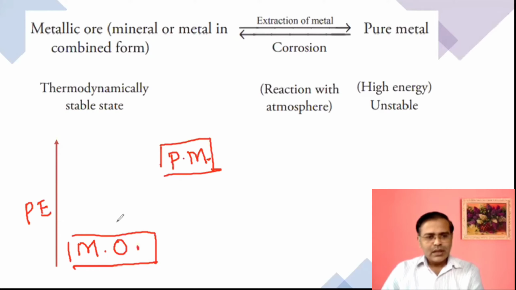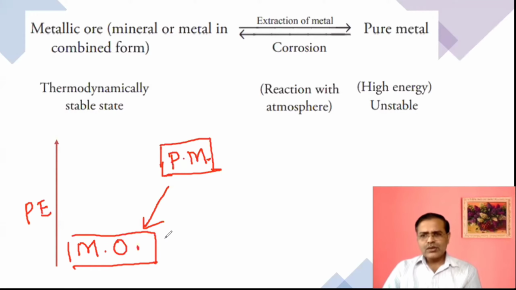As these are at a lower energy level, they are stable, and this is unstable because it is at a higher energy level. So when we extract the metals into pure form, they have a natural tendency to convert back into their compounded form. It may be metal oxide, metal sulfide, nitrate, chloride, etc. That is the reason the metals undergo corrosion.